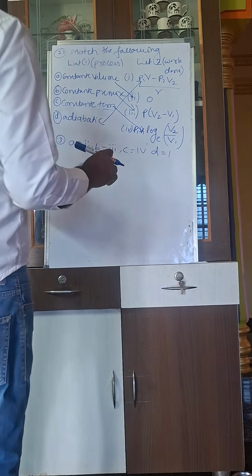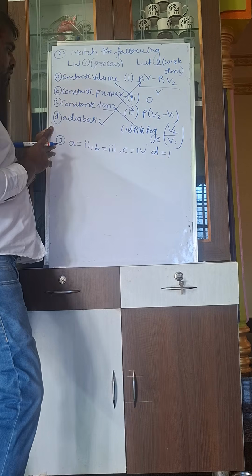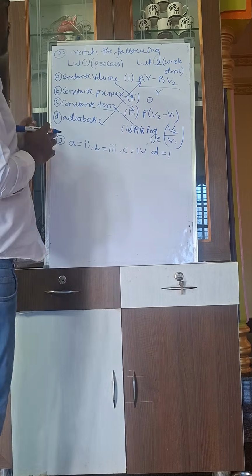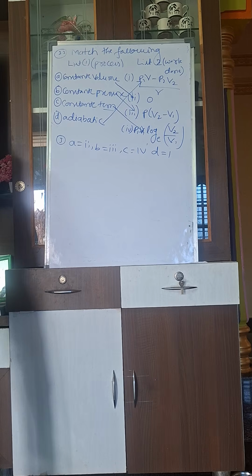This is the correct answer for the constant volume process, constant pressure process, constant temperature process, and adiabatic process. Next, I will move on to one more process.